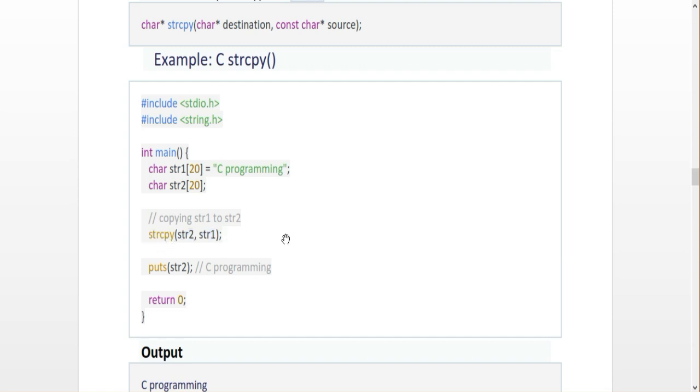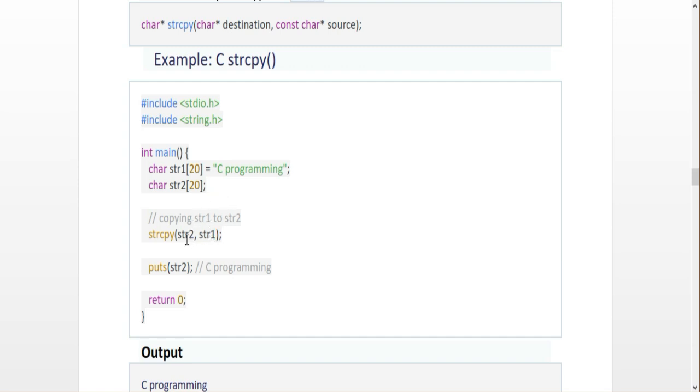Always, you have to write the copy string first and the original string second. So it will store from right to left. So this is the original string, and this is the copied string.